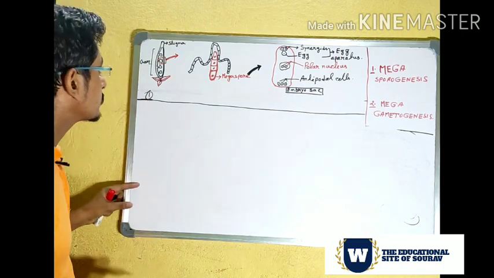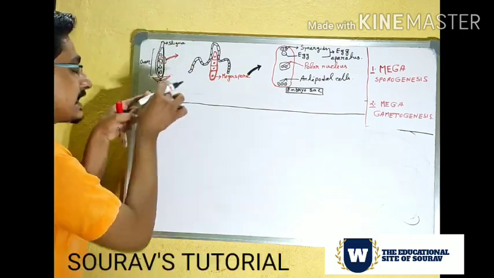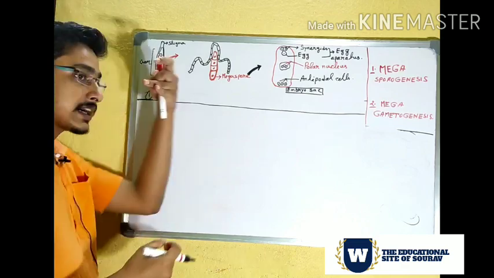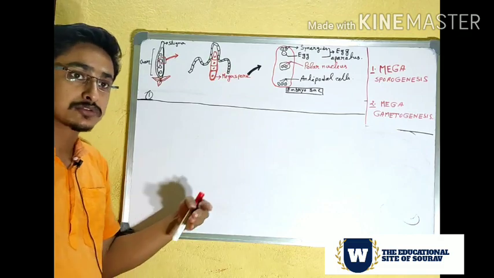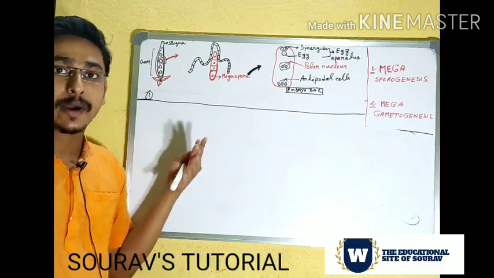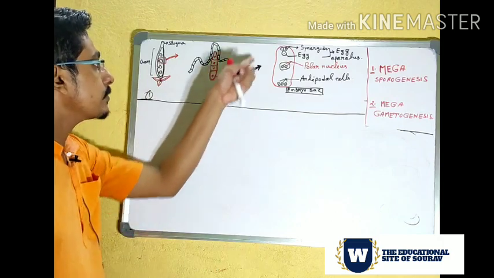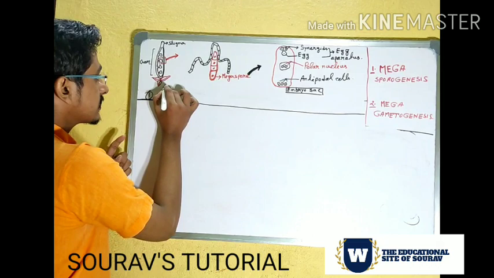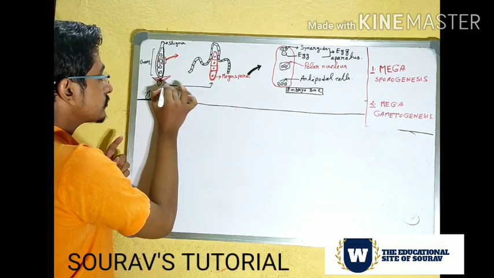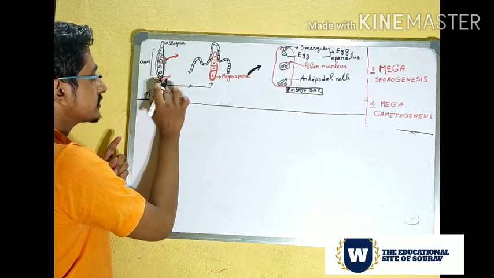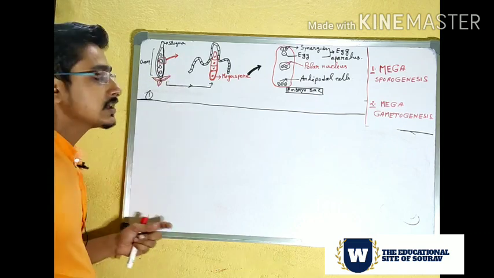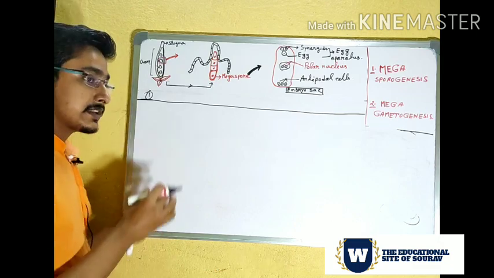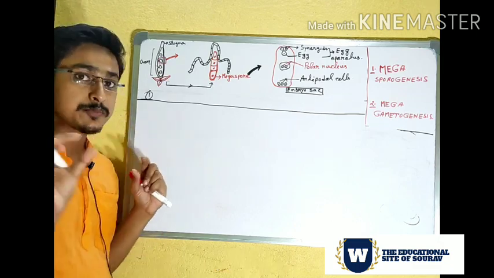If we take a single ovule and cut it in the lab and see it under the microscope, then we can see this type of picture. But for the formation of this diagram from this diagram, there are several incidents, and it goes through a specific process.